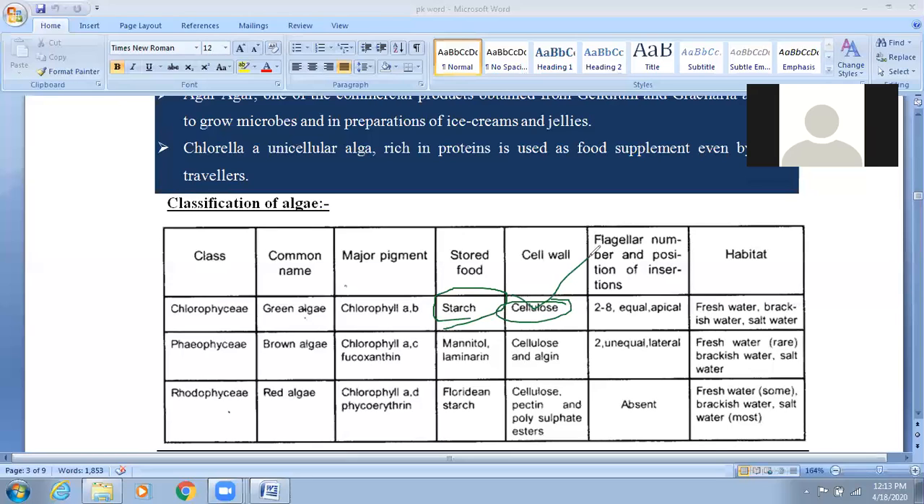Bacteria also have a cell wall which is made up of mucopeptide or peptidoglycan, and fungi also have a cell wall which is made up of chitin.